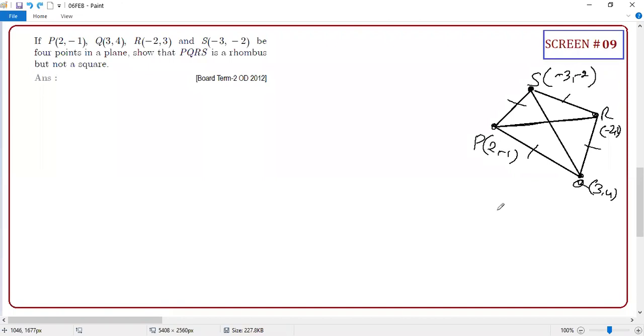The diagonals should not be equal, because equal diagonals would mean it is a square. Clear or not? Everyone crystal clear? Now we are ready. Guys, this is hardly a few seconds.